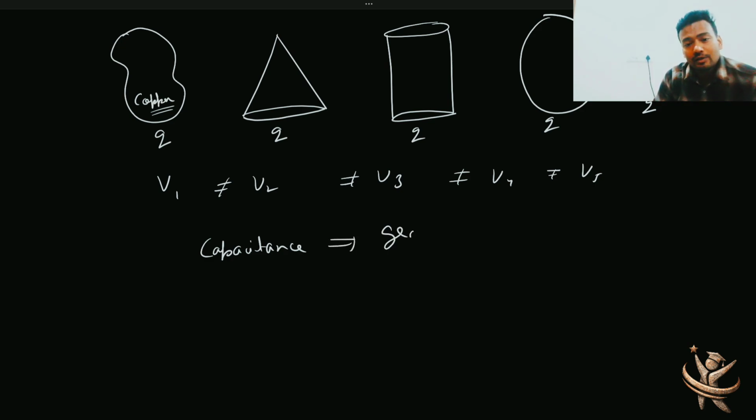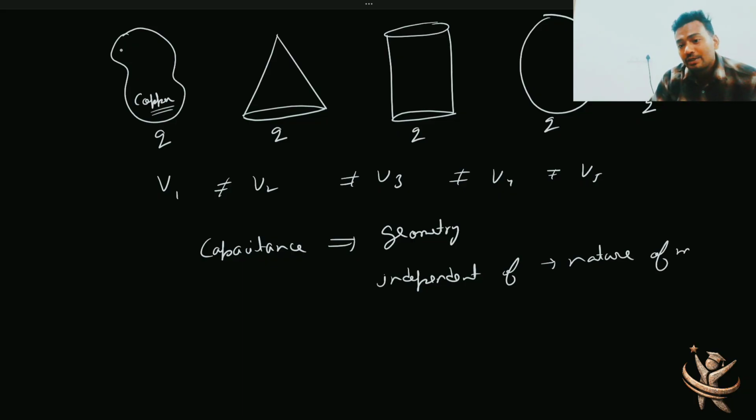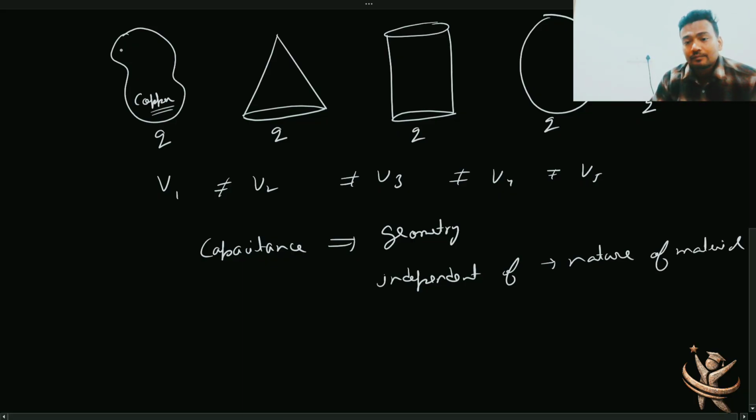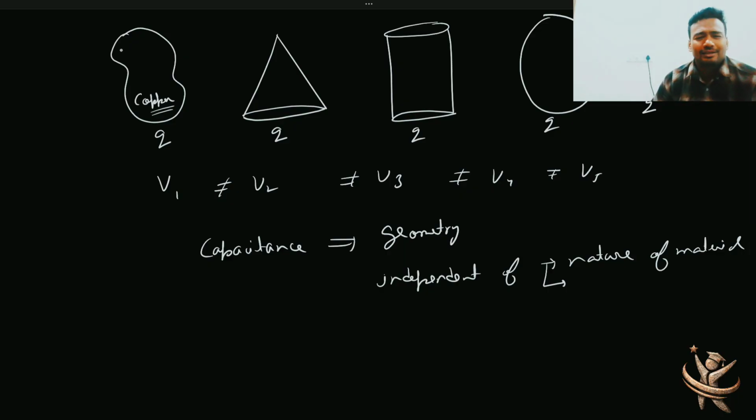directly related to the geometry. अब किस चीज पे independent होता है? Independent of nature of material and several other factors: temperature, color, mass, and all. There are various things, but ultimately it is independent of the material, like what kind of material you are taking.